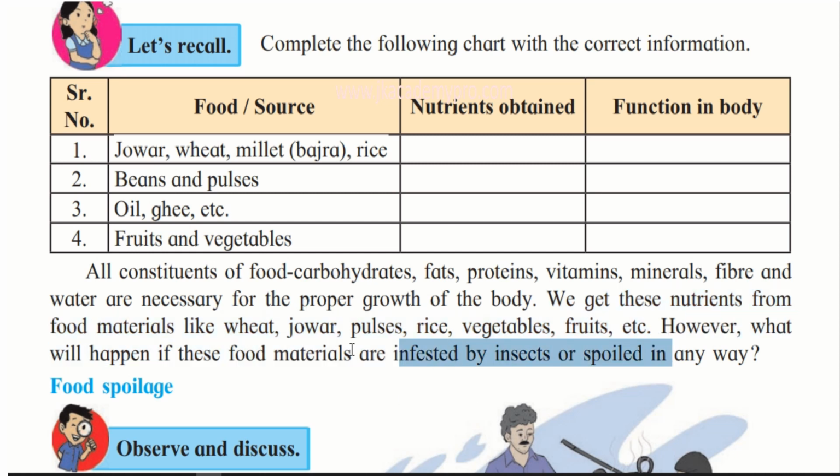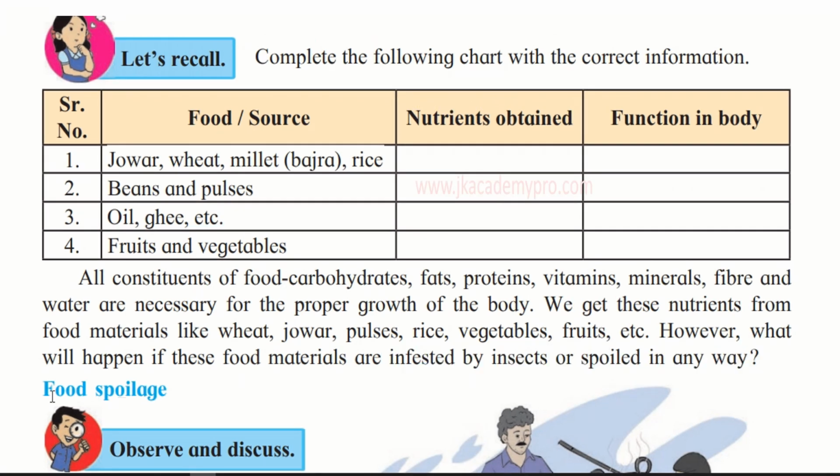However, what will happen if these food materials are infested by insects or spoiled in any way? We have seen that food also can get spoiled. We normally keep all our foodstuffs in the refrigerator, isn't it? But sometimes even in the refrigerator we can't keep it forever. So food does get spoiled. Now let's learn about food spoilage.